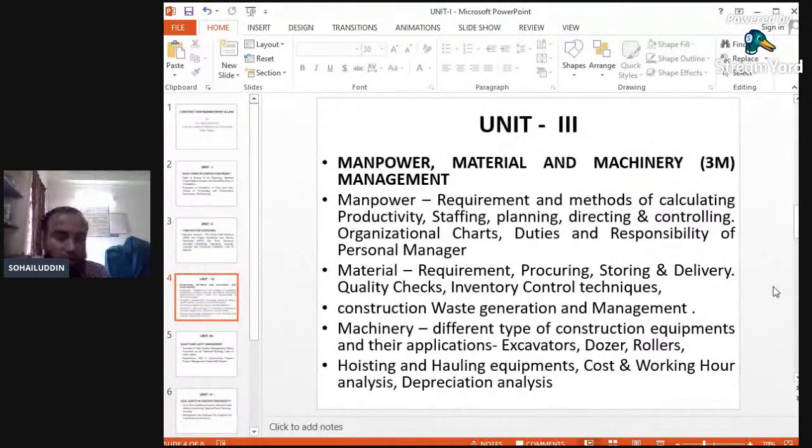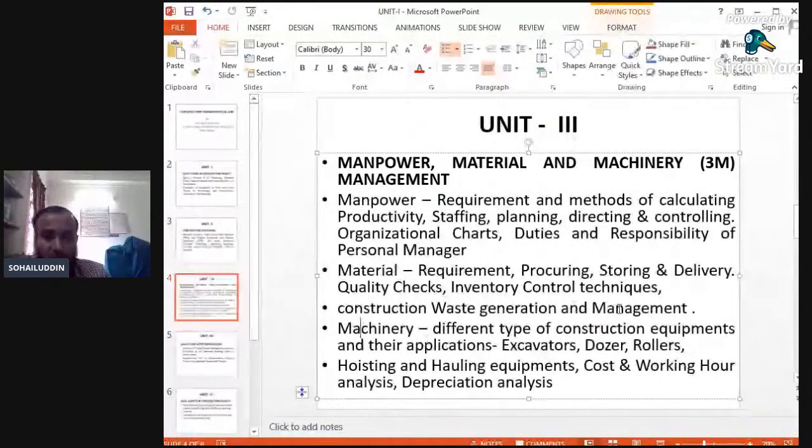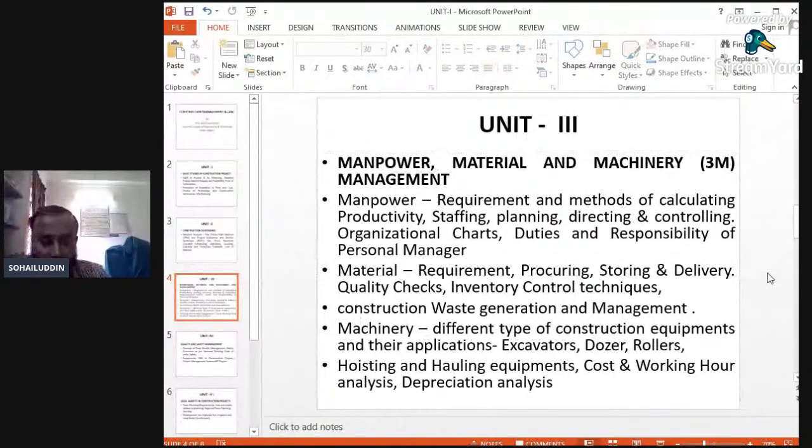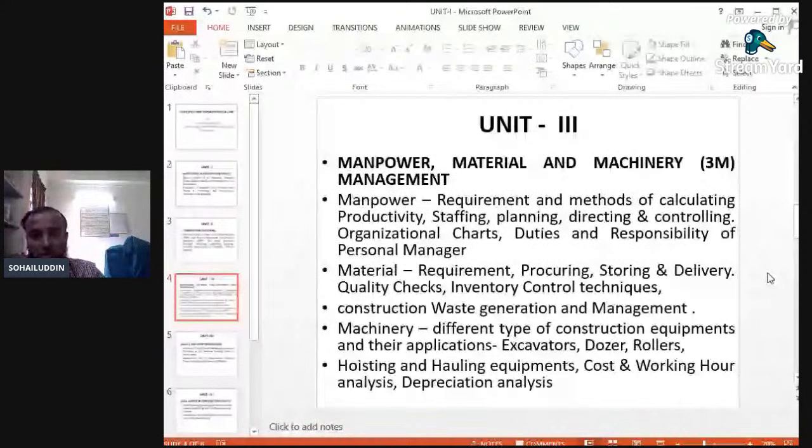Again, the third M in this unit number 3 is nothing but machineries. This third bit is nothing but the machinery. Again, I have already said that different equipments, different advanced techniques or different advanced machineries are required. So different types of construction equipments and their applications. How much will be the outcome of these excavators, dozers, rollers, or various advanced equipments, which we will see in this unit number 3.